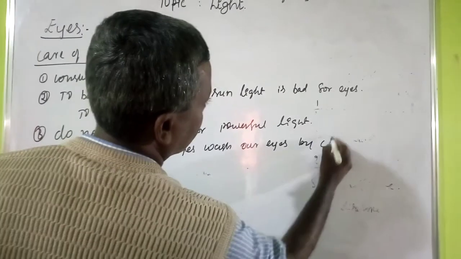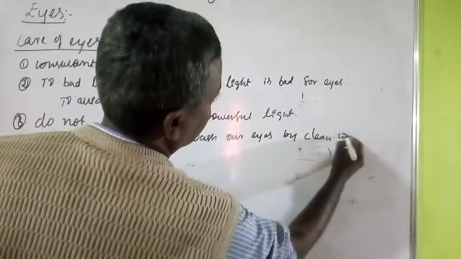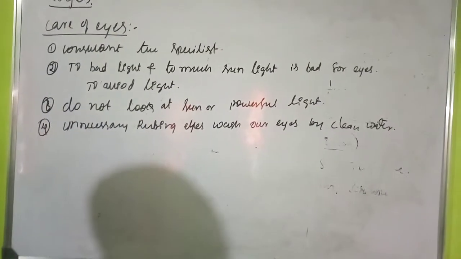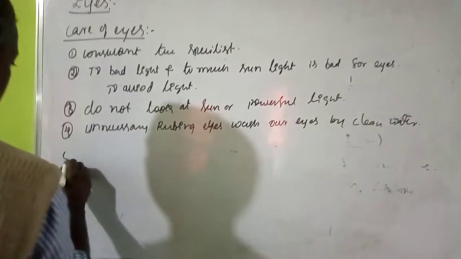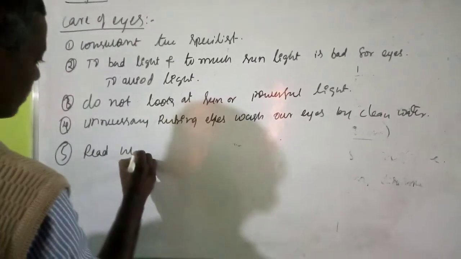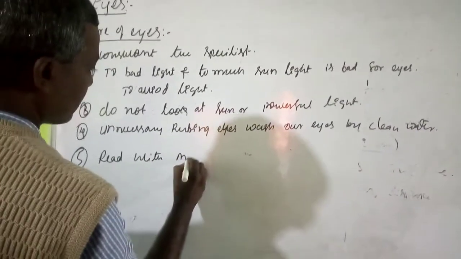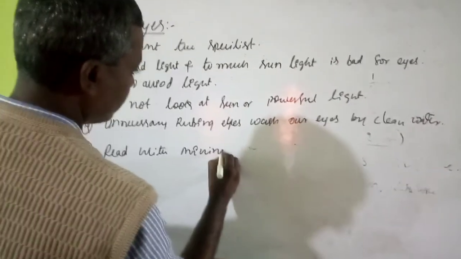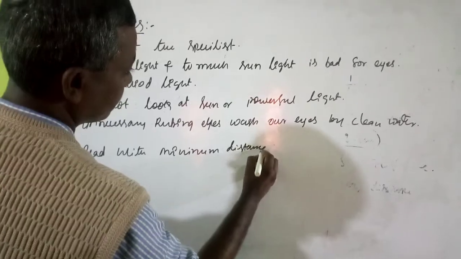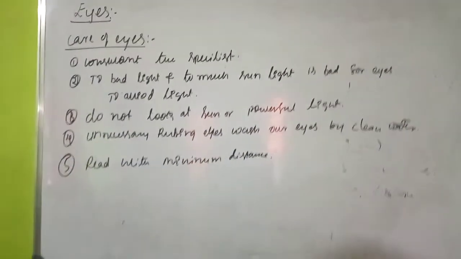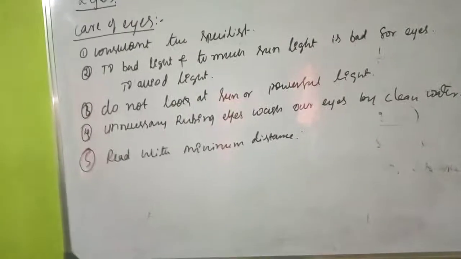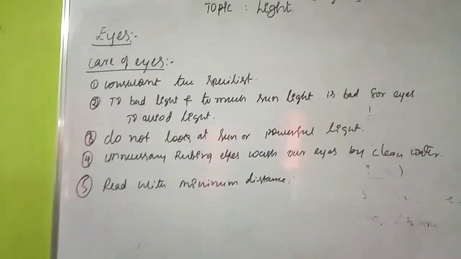with clean water. Rather than rubbing, you should wash the eyes with clean water. And read with minimum distance. Read the books at the minimum distance. Okay, these are the things you should take care about, and many more.